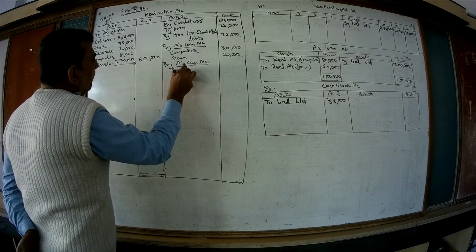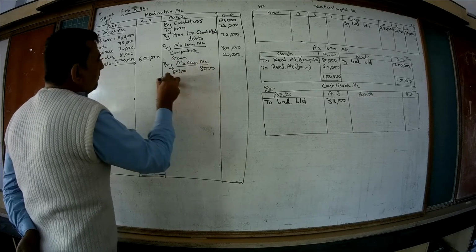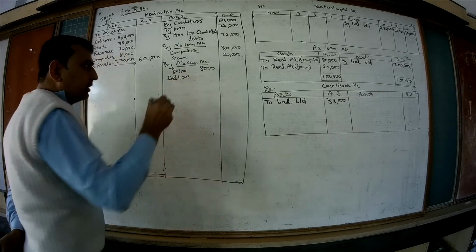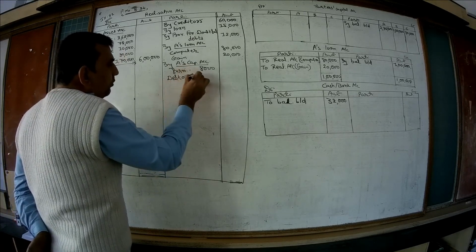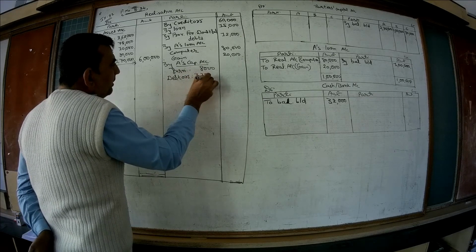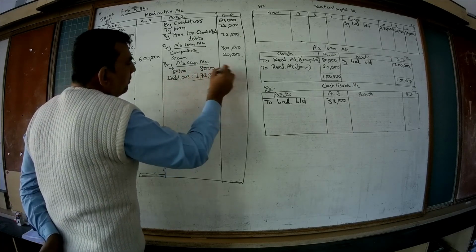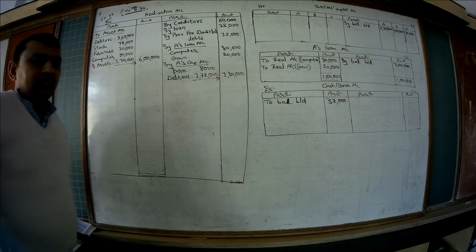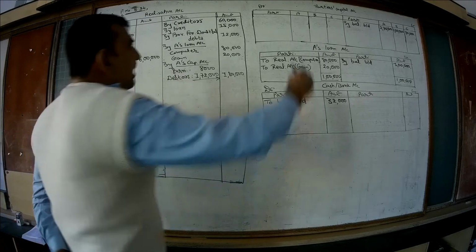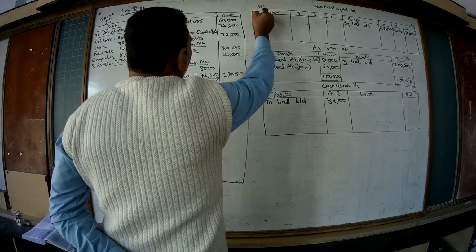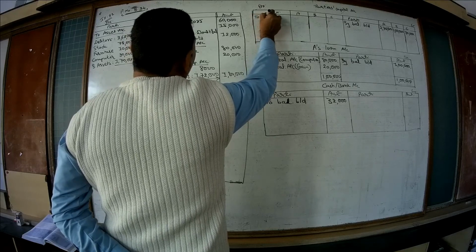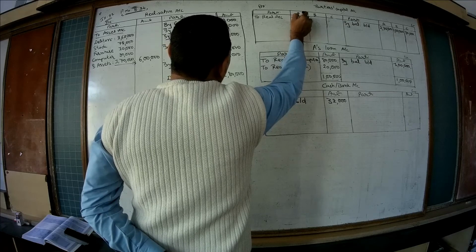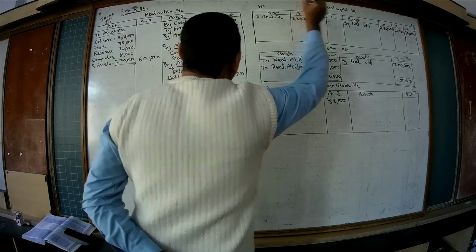Furniture 8,000. Debtors of rupees 2 lakh. Remember that, not the total debtors, only the debtors of rupees 2 lakh at 1,72,000. So the total is 1,80,000. The second effect of this is on the debit side of A's capital account, to realization account, 1,80,000 in A's column.